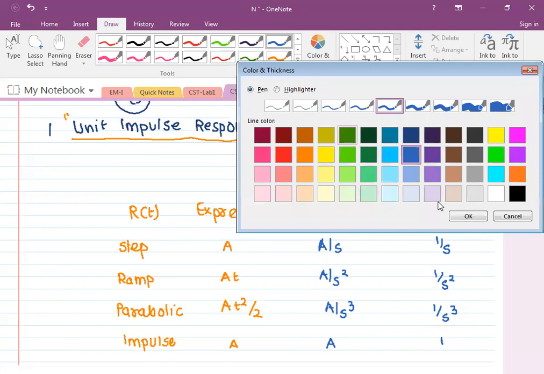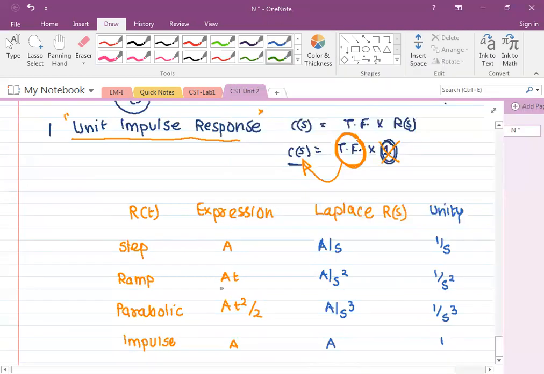One more point, at, if I take the derivative of at, क्या मिलेगा? Derivative means d by dt.